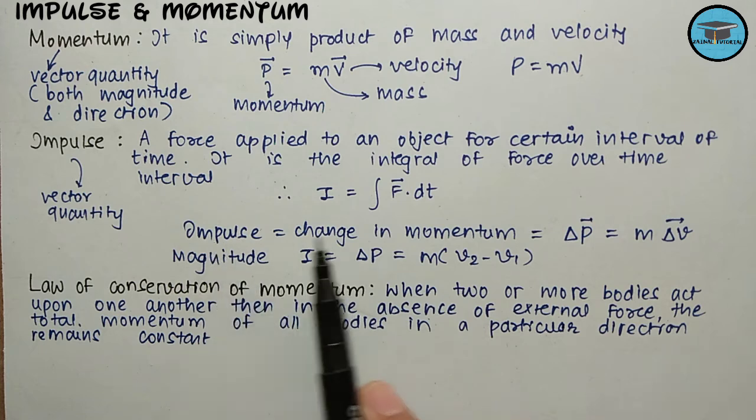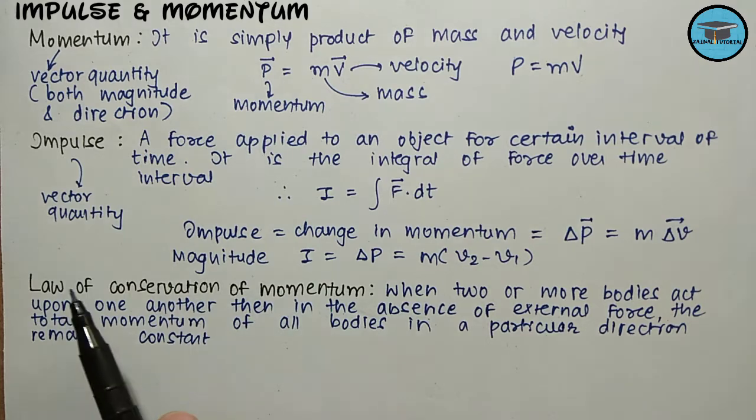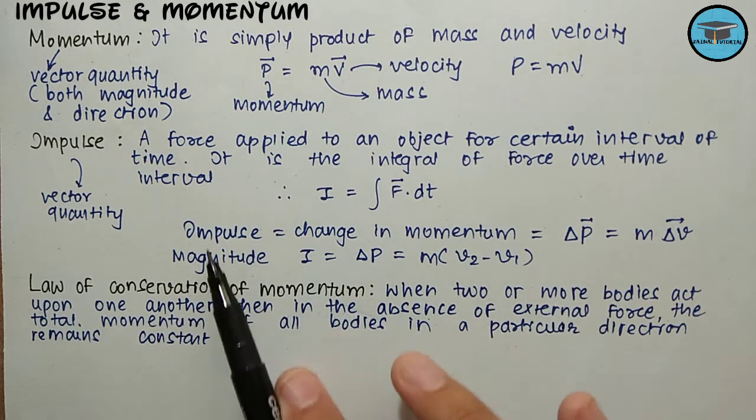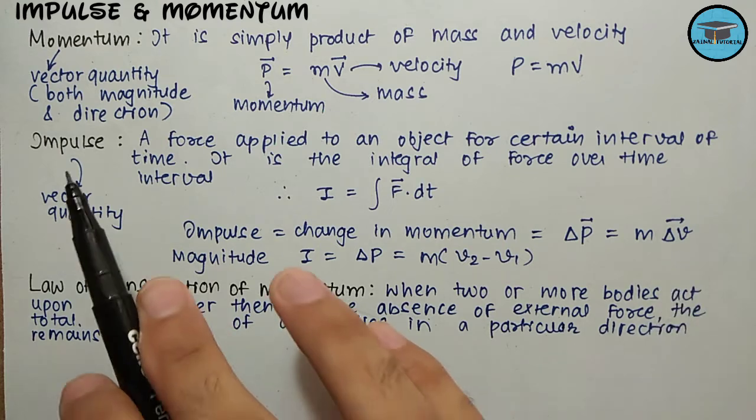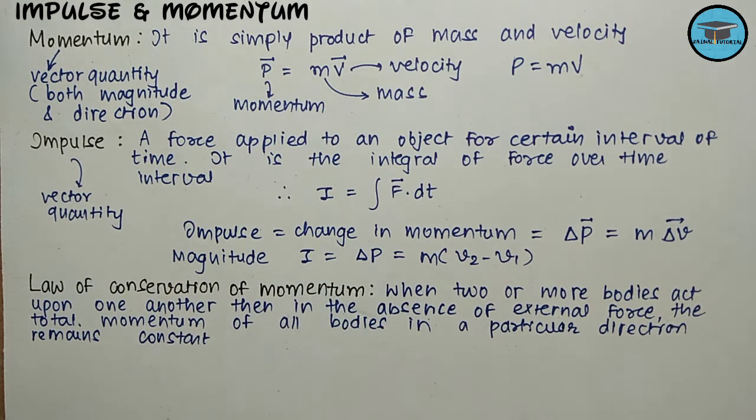Also, impulse is a change in the momentum, and since momentum is a vector quantity, impulse is also a vector quantity. It can be given as delta p vector, that is equal to m delta v vector. It is denoted by I, and the magnitude can be given as I = delta p = m (v2 - v1), where v2 is the final velocity and v1 is the initial velocity.